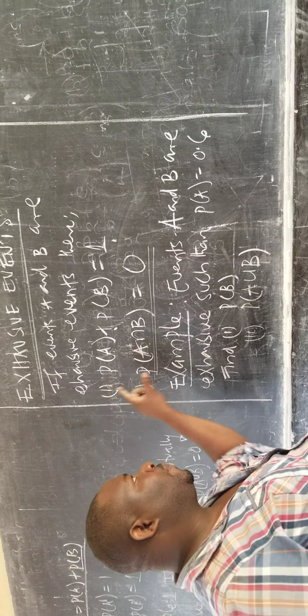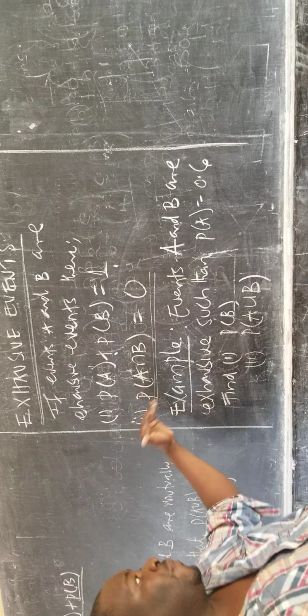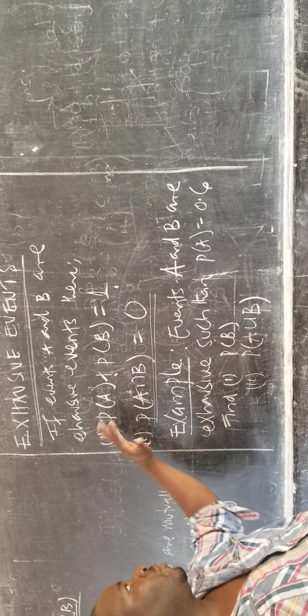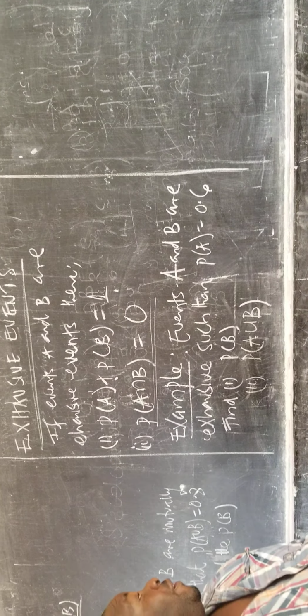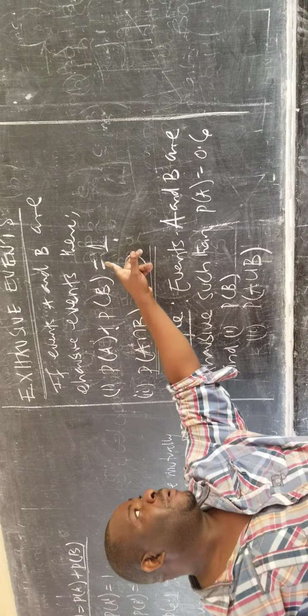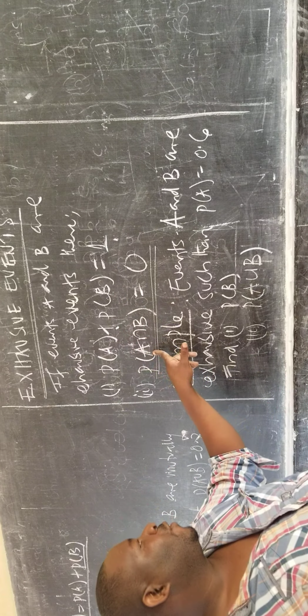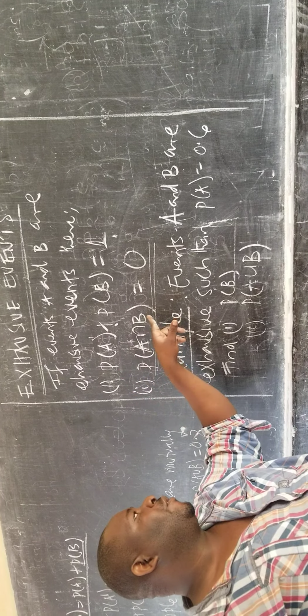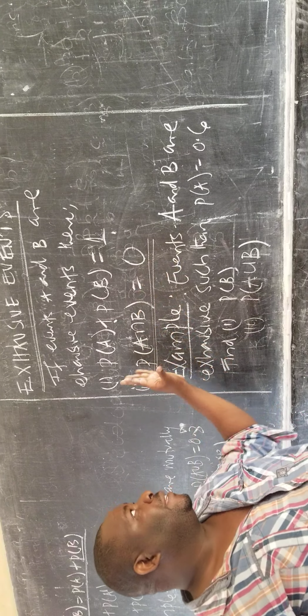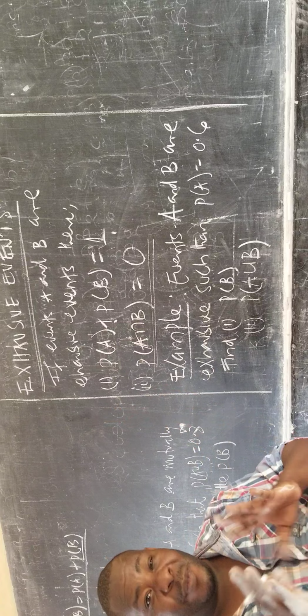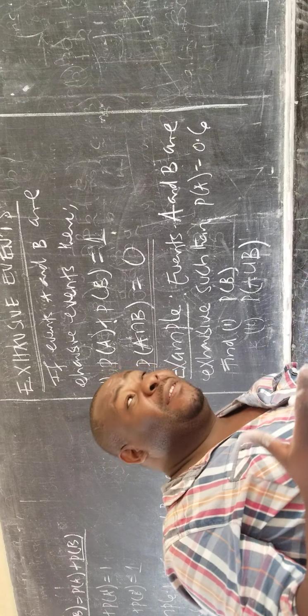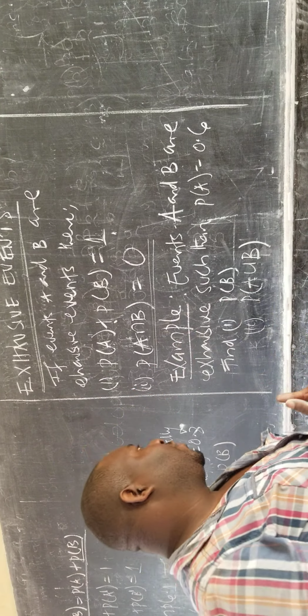So these are two special characteristics which we shall use to solve almost all the problems related to exhaustive events. When you add their respective probabilities, you get one. The chance of A and B taking place at the same time is zero. And these characteristics only work if it has been clearly mentioned that the events we are dealing with are exhaustive events.